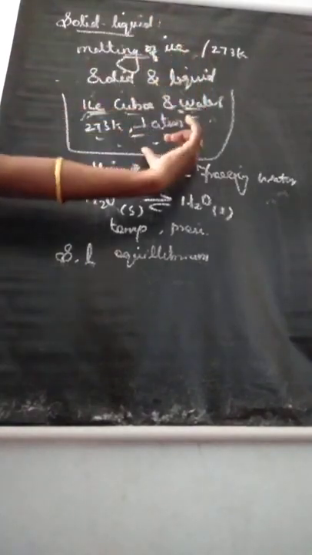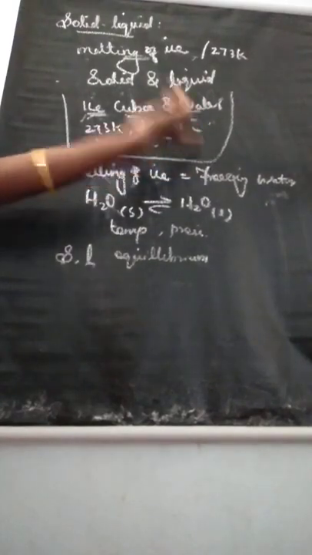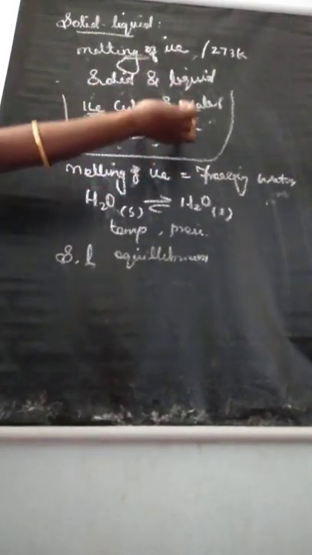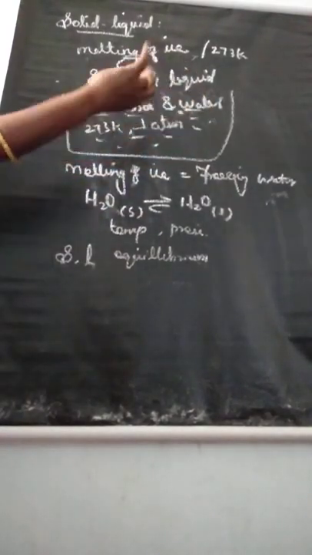Consider the example, ice cubes and water are placed in a thermos flask at temperature 273 Kelvin and pressure 1 atmospheric pressure. So here there is no change in the mass of ice and water.